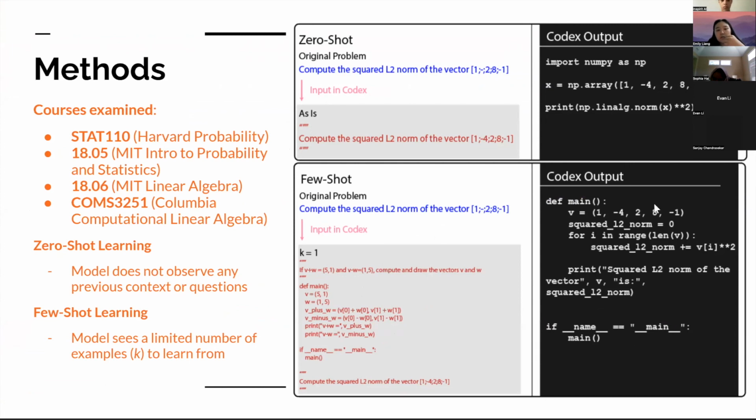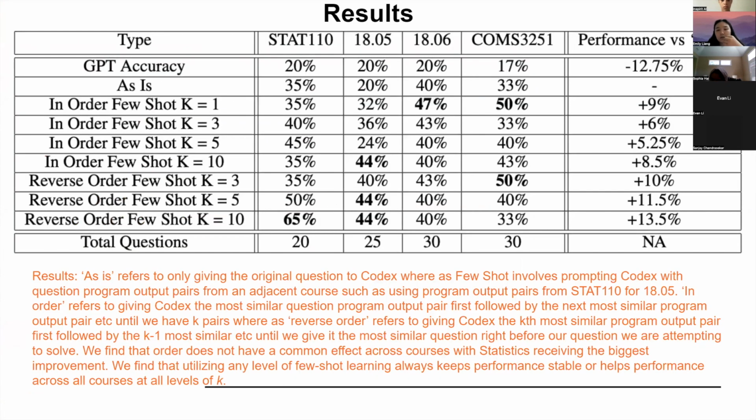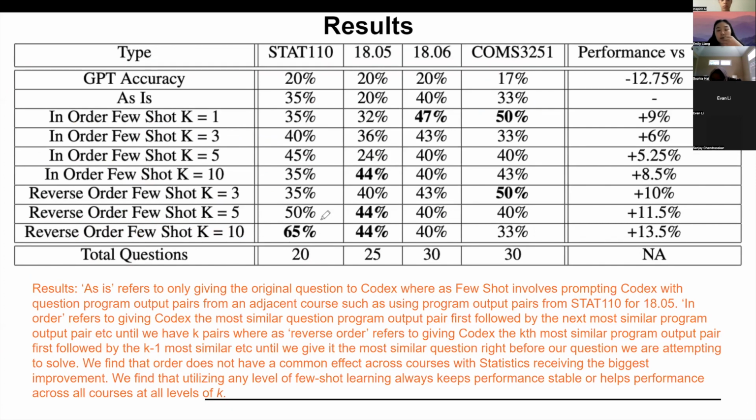And so here's the table with our results. We saw that the best accuracy, or the most improved, was when we did a reverse order. We also ranked how similar the questions were, with a cosine similarity equation.